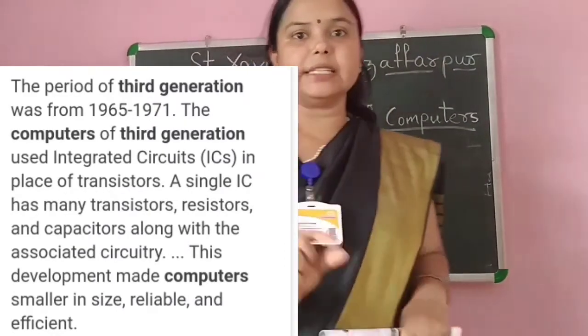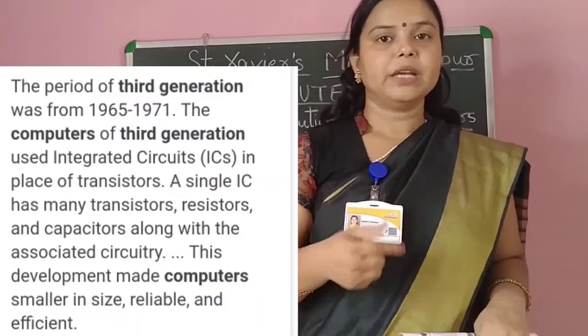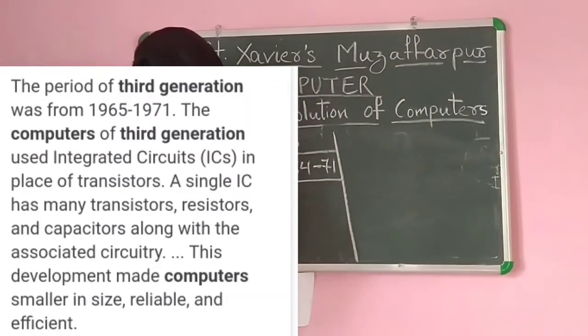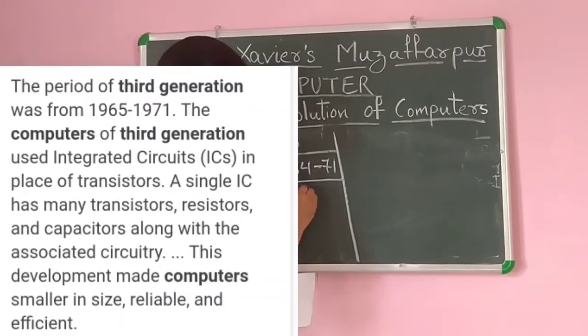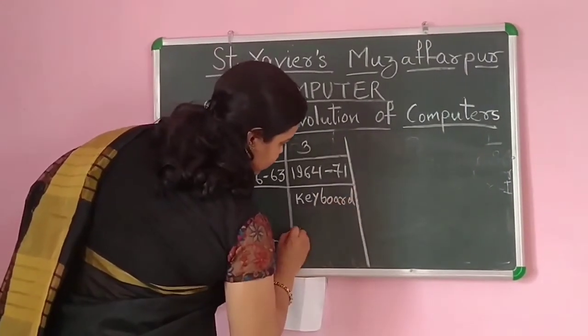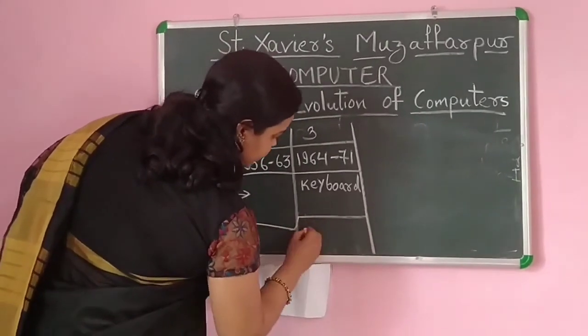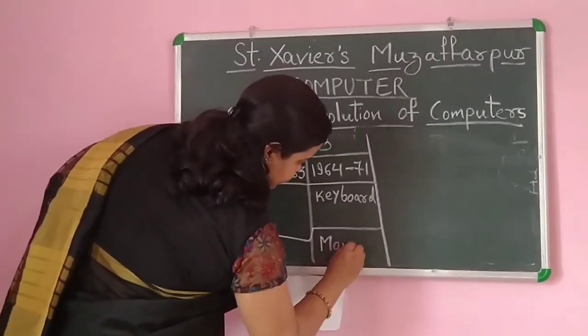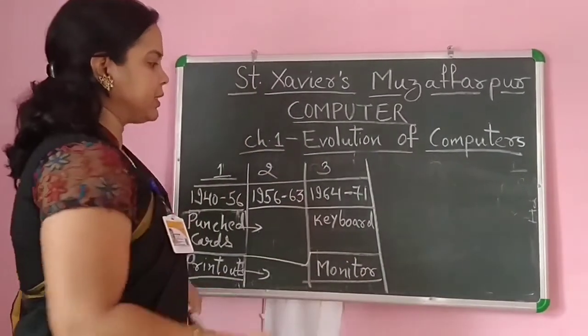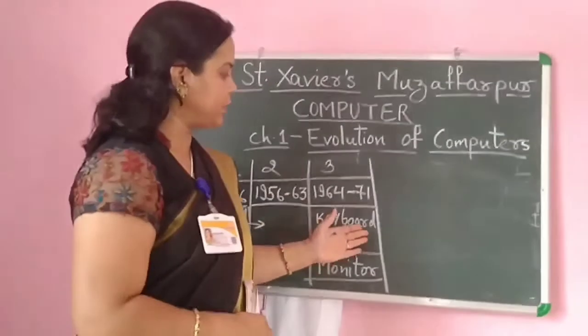The input was given through the keyboard, and the output came through the monitor, like our output has come and like we are giving inputs.